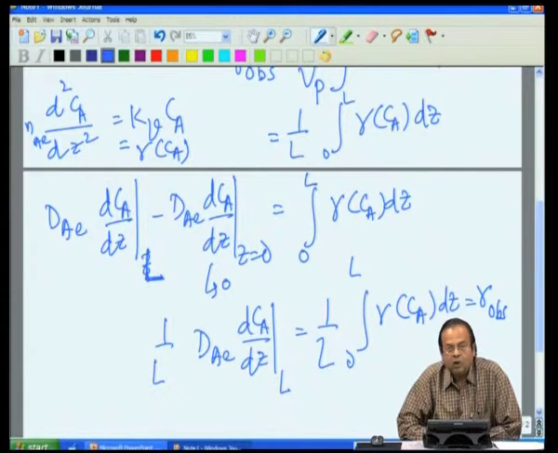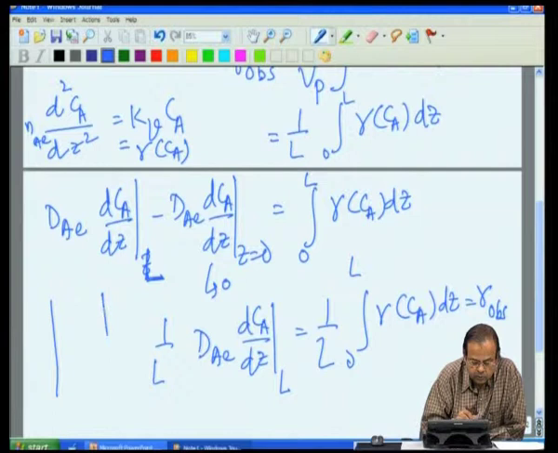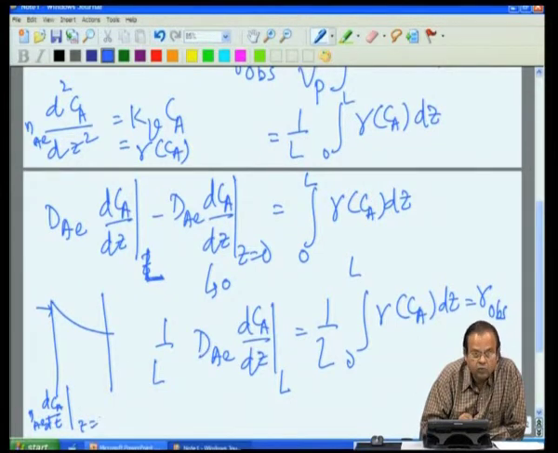So, what does it say about R observed? If you look at this equation, there is a diffusion flux at this point, De dCA dz at z equal to L.